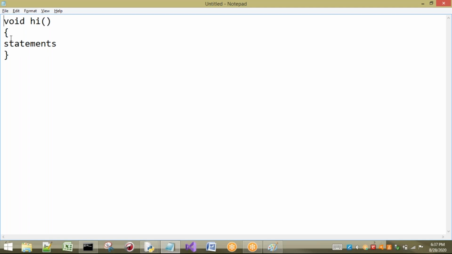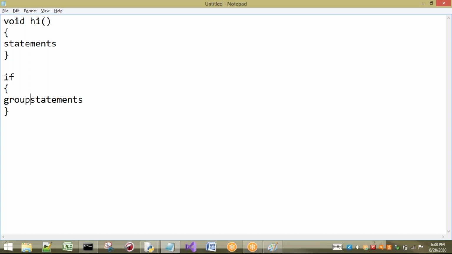That means what is meant by hi function? Hi function is going to start from open bracket to closed bracket. That means this entire block is belonging to whom? Hi function. Okay, in this way we are going to write in our C or C++ or Java. For example, I am going to take some other thing also. If statement. If I am going to have a group of statements in if, there also I have to take open bracket and closed bracket. Here I have to write statements. If there is a single statement, no need of taking. Here we have to write a group of statements.